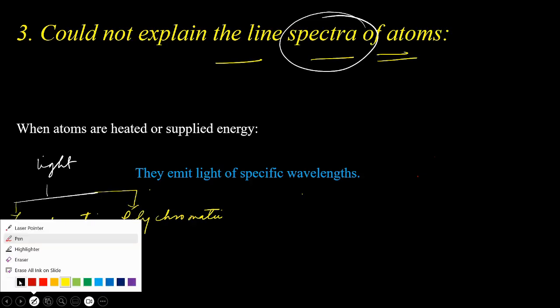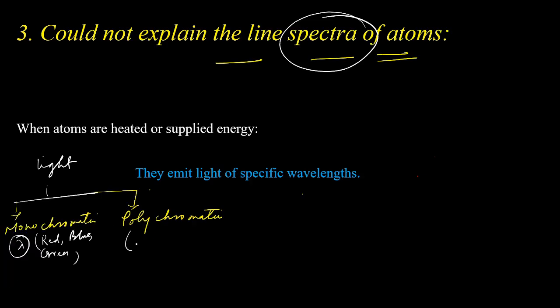But polychromatic light means the light which has different types of wavelength. That means the light which contains lights of different wavelengths is called polychromatic light. An example of polychromatic light is white light.